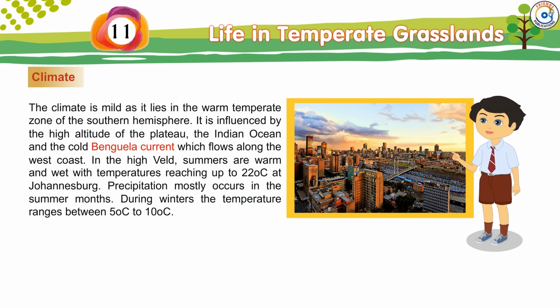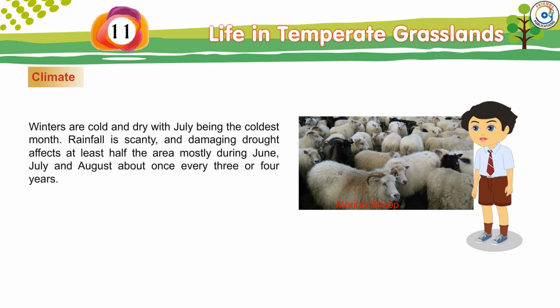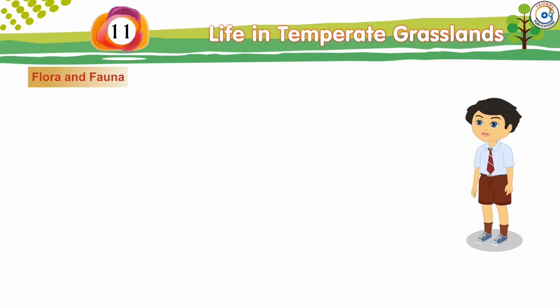During winters, the temperature ranges between 5 degrees Celsius to 10 degrees Celsius. Winters are cold and dry, with July being the coldest month. Rainfall is scanty and damaging drought affects at least half the area, mostly during June, July and August, about once every 3 or 4 years.